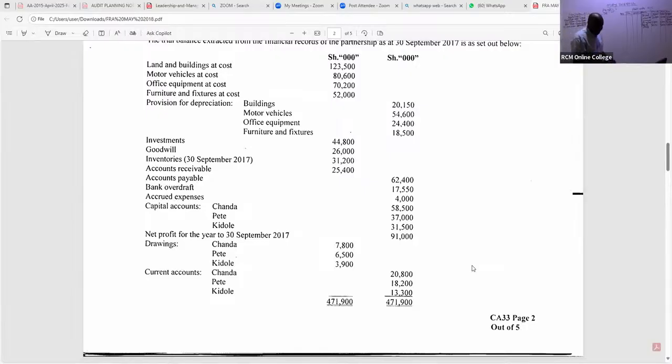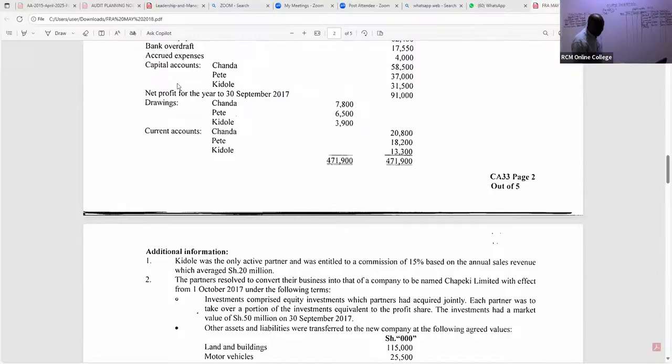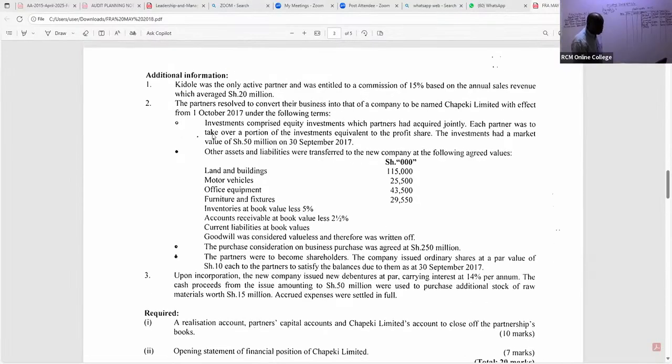Usichoke. Endelea tu hivyo kuangalia which assets were taken to the new company. Which other assets were taken to the new company. So ukiendelea hapo mbele, wanakuja na kuambia pia kulikuwa na inventory. So ukiangalia inventory, they're trying to tell you something that can confuse you. Book value, don't go for that. Once you establish from this note that inventories were taken over by the new company that was formed from this partnership, you go back to the net book value.